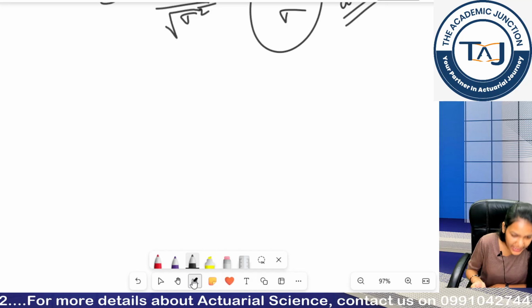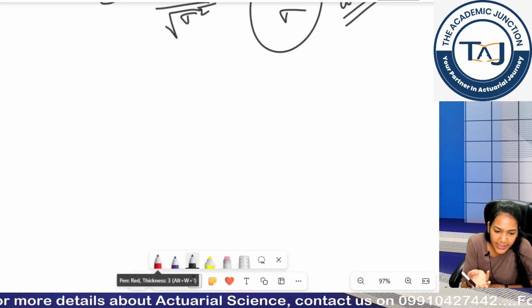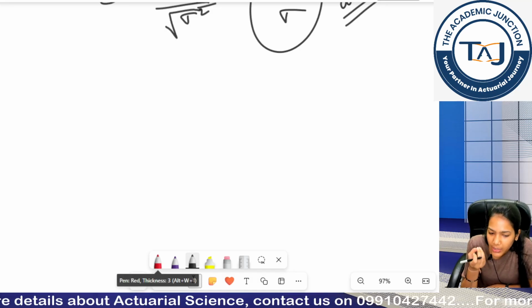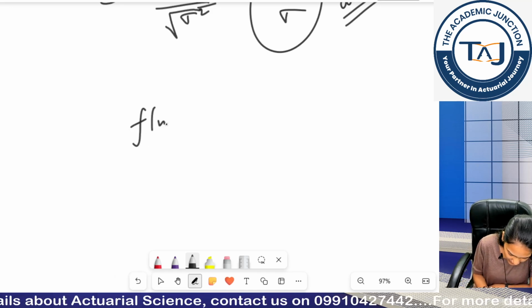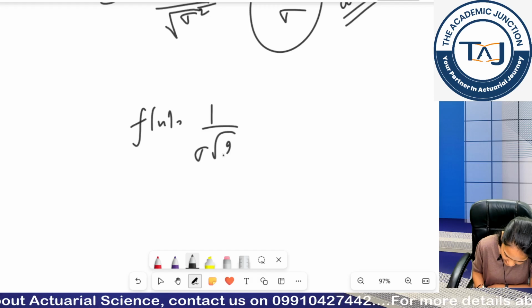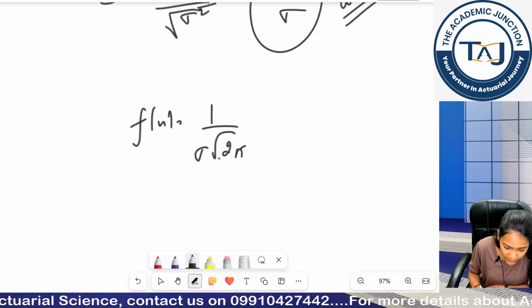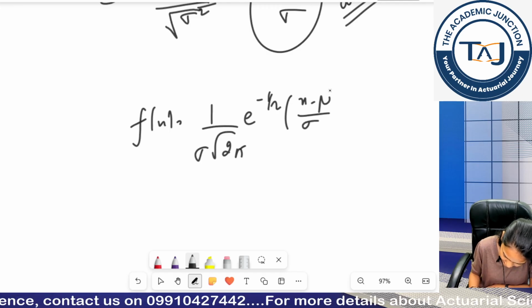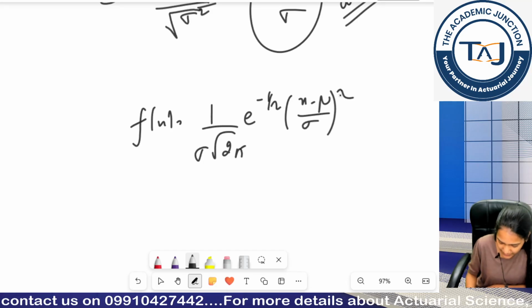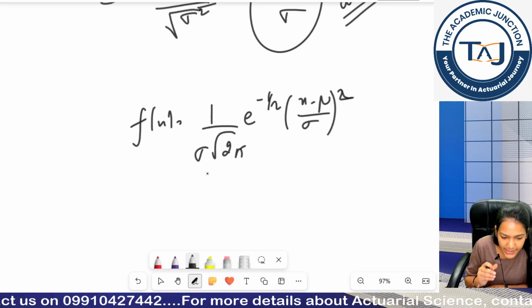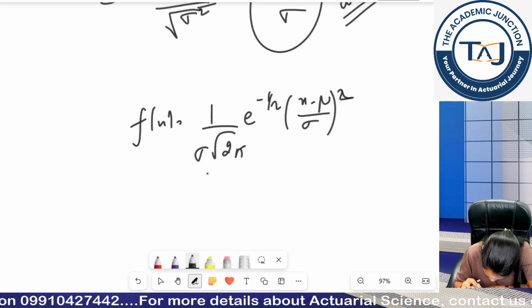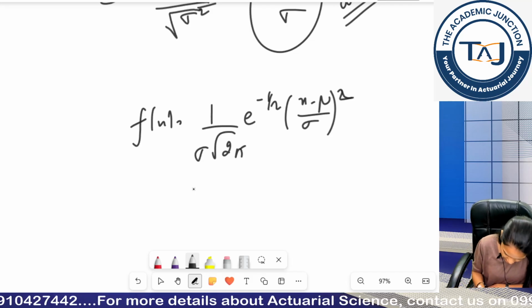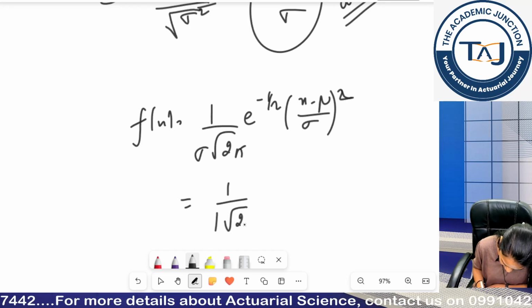Now moving forward, the ranges and all remain the same because again it is a specific case, so ranges do not change. If I talk about my PDF, the PDF of my normal distribution was this. Now if I talk about standard normal distribution, I can substitute my sigma as 1 and my mu as 0, right? So I just substitute in my values.